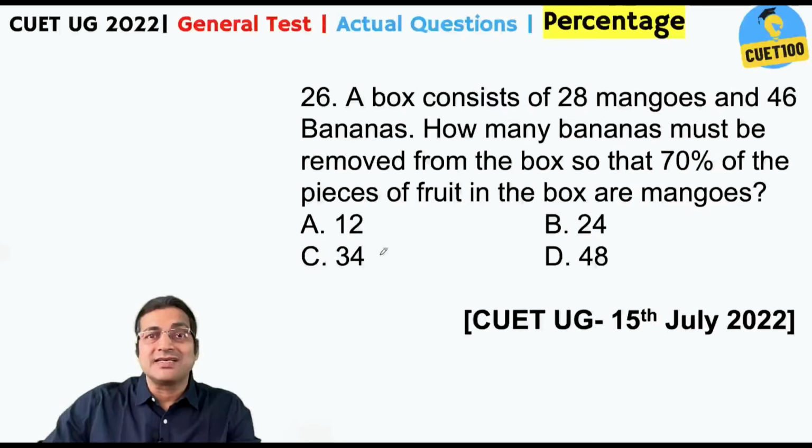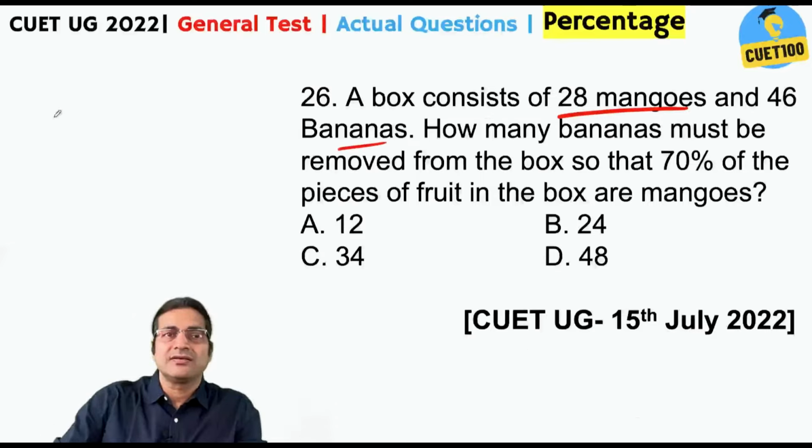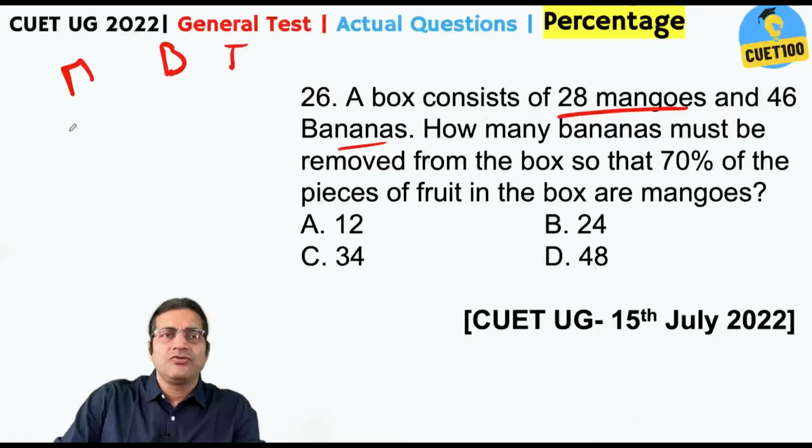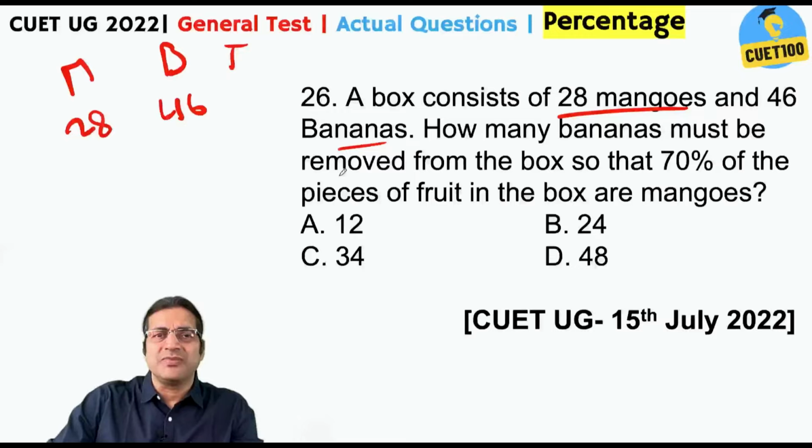A box consists of 28 mangoes and 46 bananas. How many bananas must be removed from the box so that 70% of the pieces of fruit in the box are mangoes? Only bananas are to be removed. So this will remain 28.